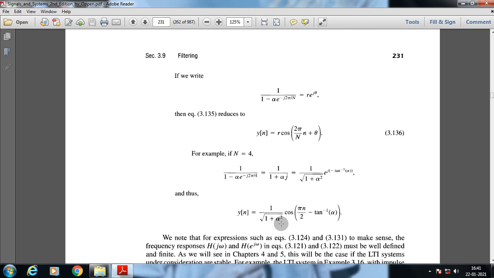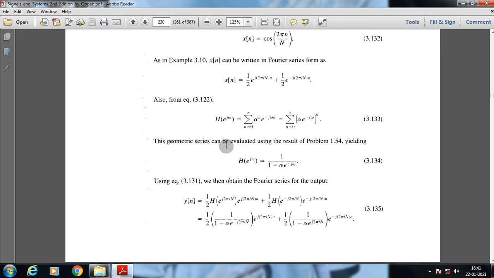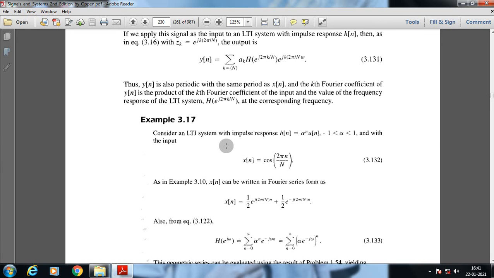Now if the value of alpha is greater than 1, the output goes to an unstable form. What it means is that we will not get a desired output for the specific system. The frequency response of the system will be described in the next topic, the Fourier transform, where we will discuss with many mathematical propositions how we can understand the frequency response of a system, and how the frequency response can be plotted with a graphical representation.